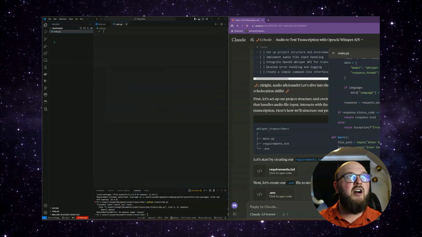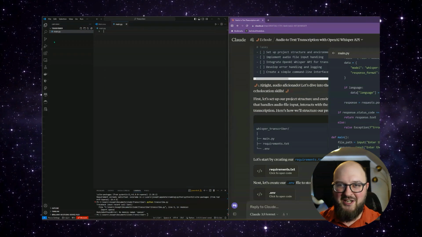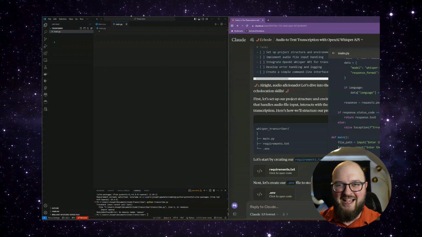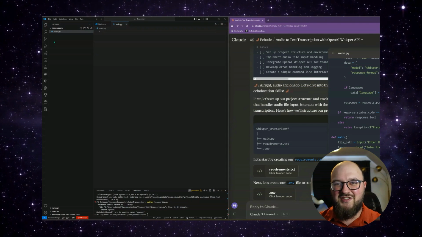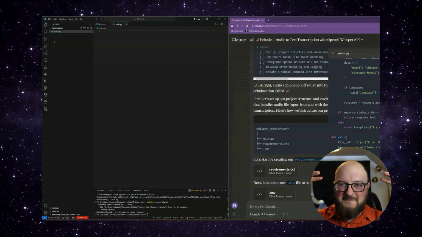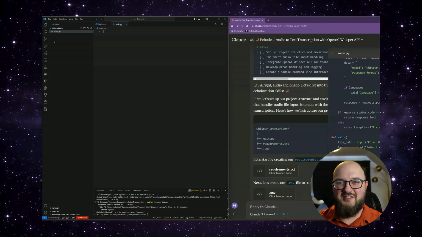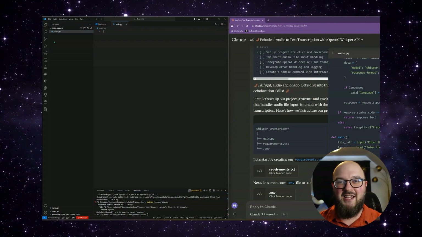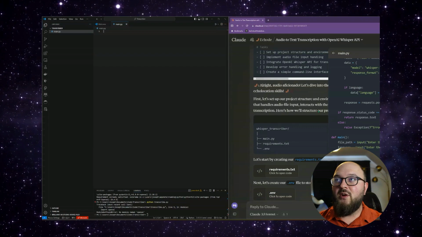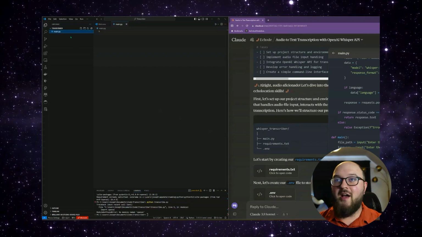Main.py is very common when you're working in any language. It might be something like index.js or whatever. This is just going to be the main file that everything kind of runs through. You might have things very modular, but this is going to be the one that brings everything together and runs it. So we got main.py.